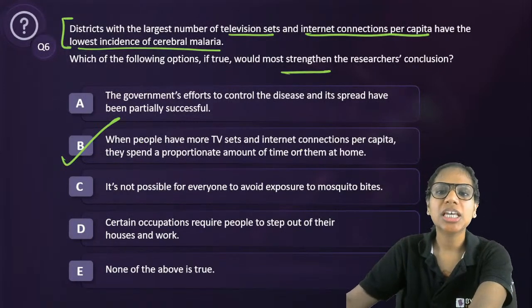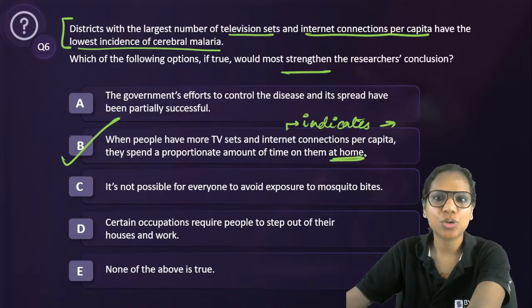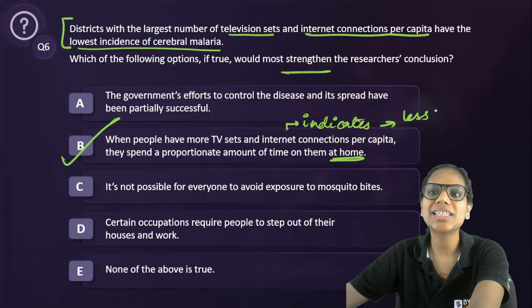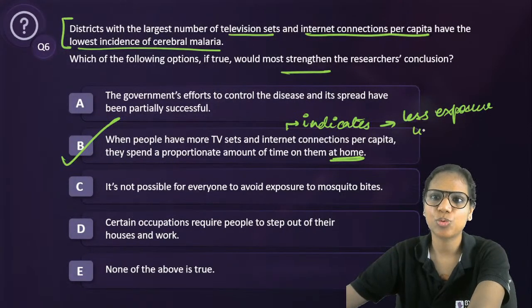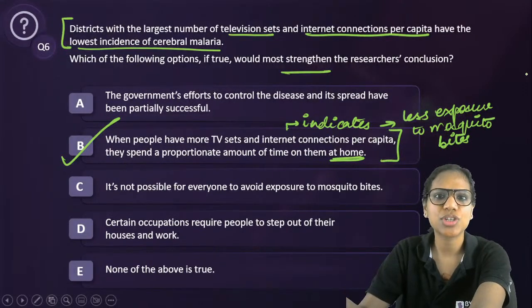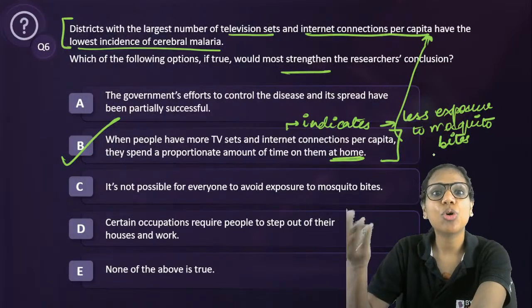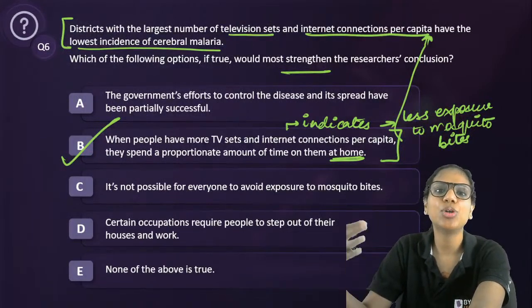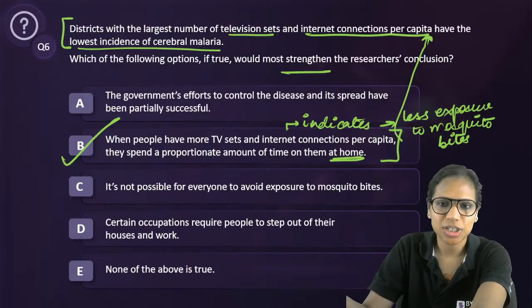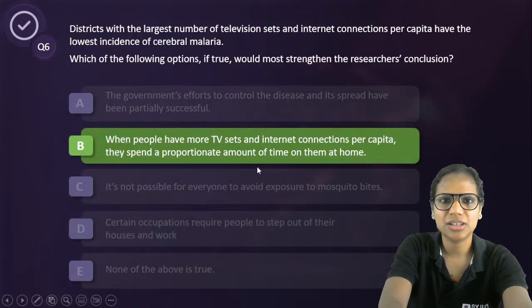Absolutely. This is the answer because this indicates that because these people stay at home, they are not going out, that translates to less exposure to mosquito bites. Less exposure to mosquito bites, and that is how there is a low incidence of cerebral malaria in these people. Right? So I have plugged in some missing information here, that these people are spending more time at home. So that can explain why they have a low incidence of cerebral malaria. They are not going out. They have less exposure to mosquitoes. Right? Good. So B is the answer here.